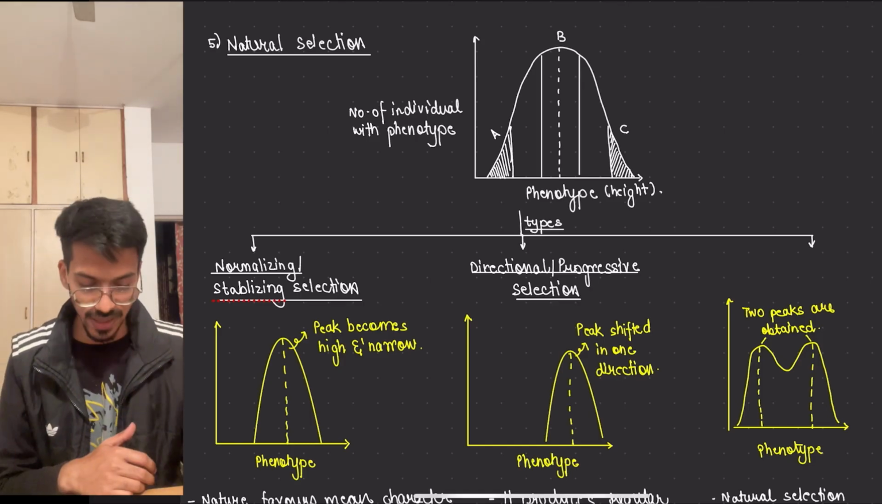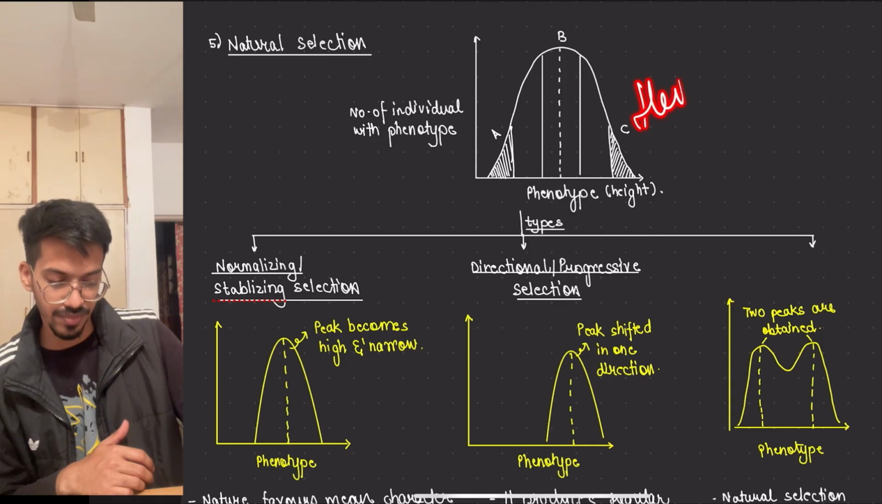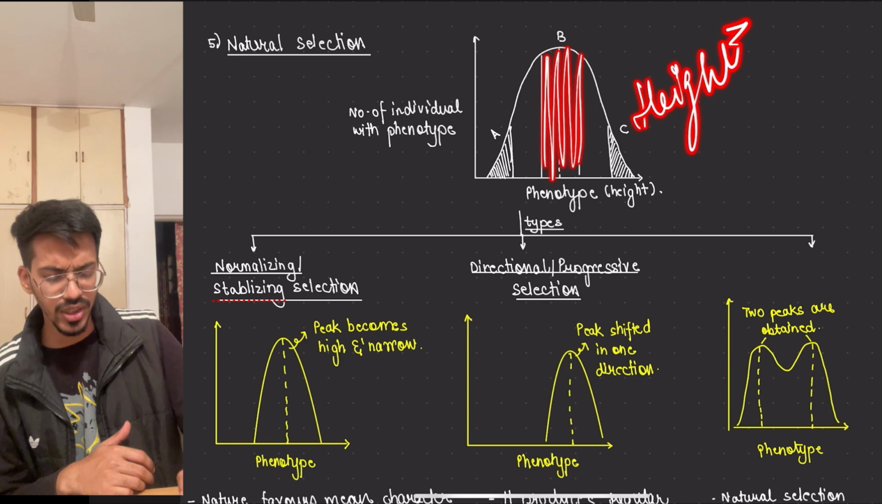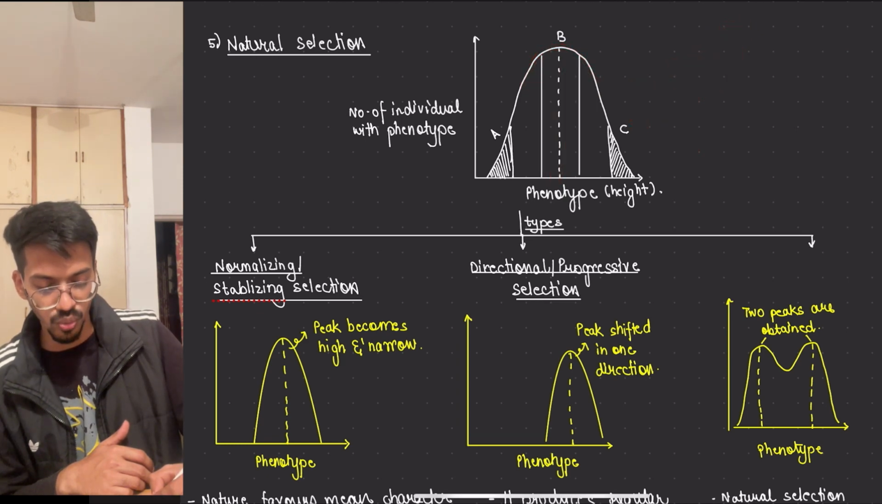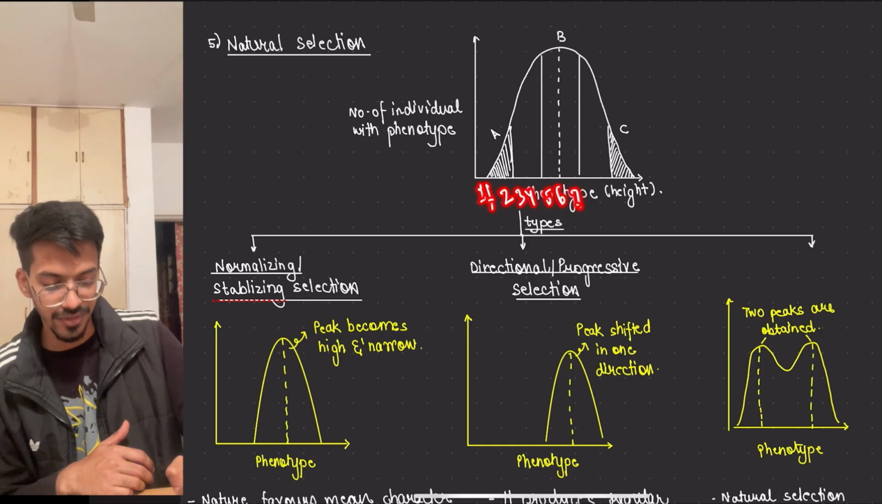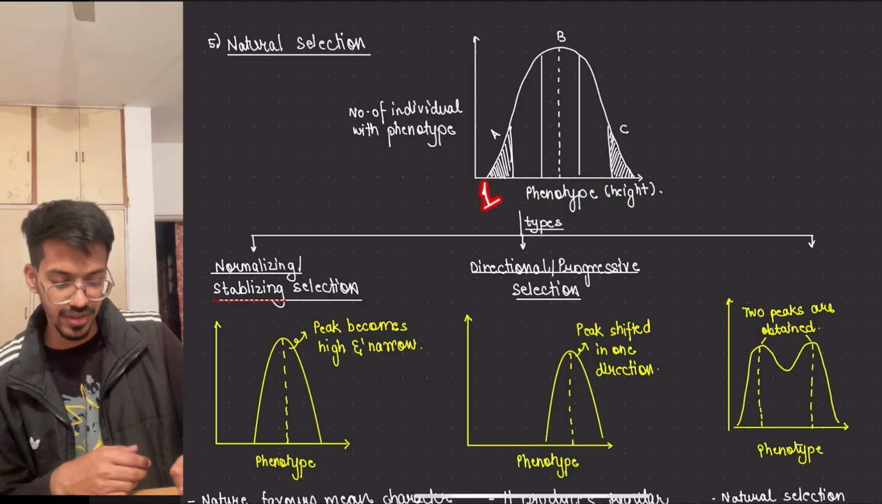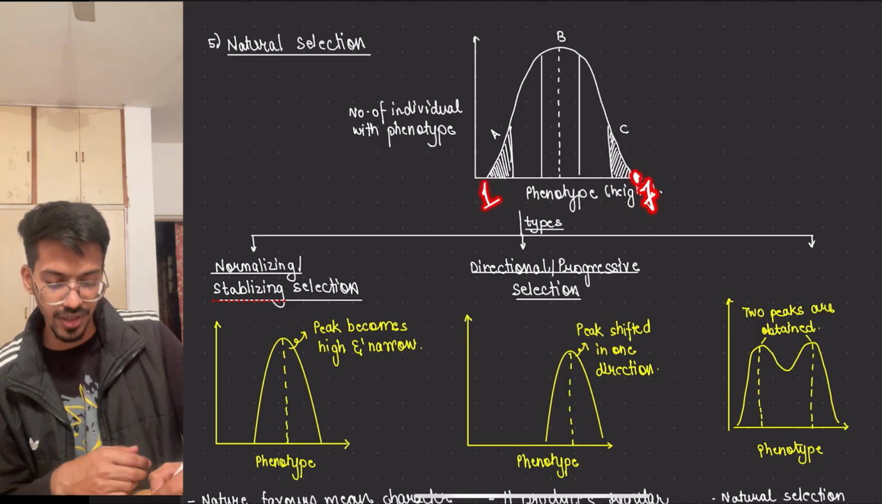So if this is for height, let's take it. We know that most of the people have mediocre heights, in the human population, right? So for example, this is 1 feet, 2 feet, 3 feet, 4 feet, 5 feet, 6 feet, 7 feet, 8 feet, 9 feet, 10 feet. Let's take it like 1 to 7 feet. 7 feet are very few, 1 feet are very few.